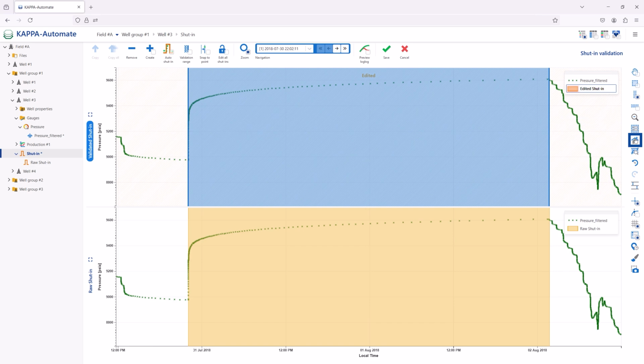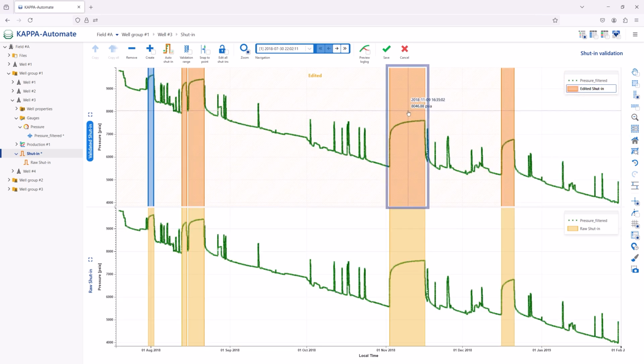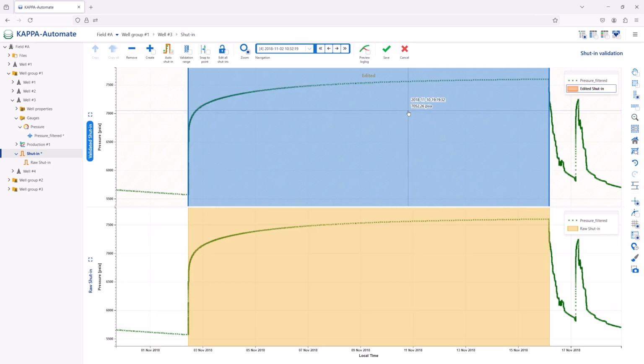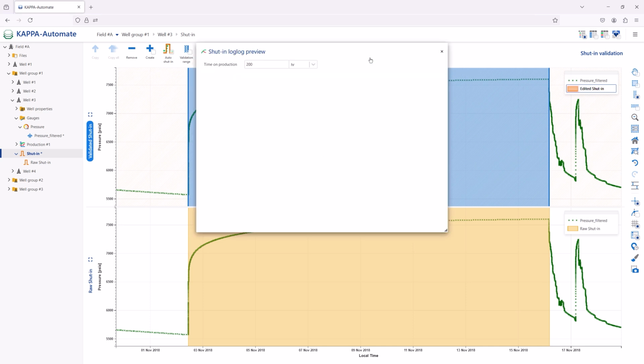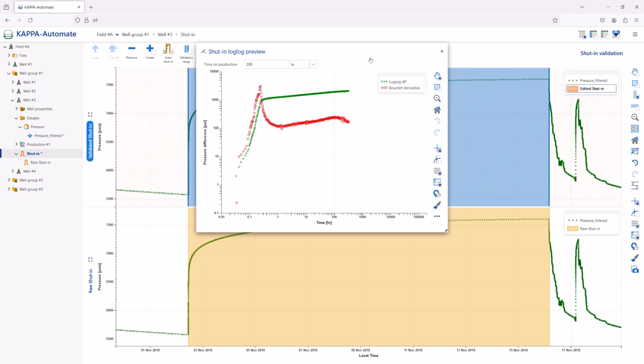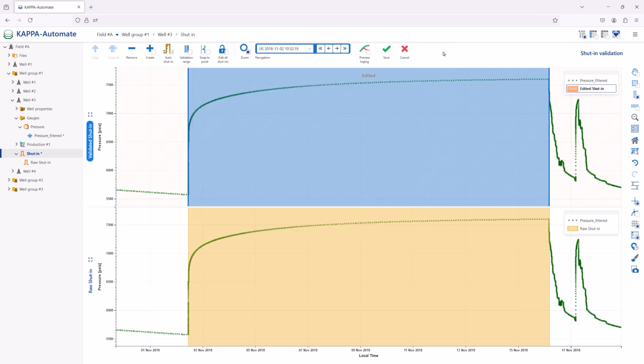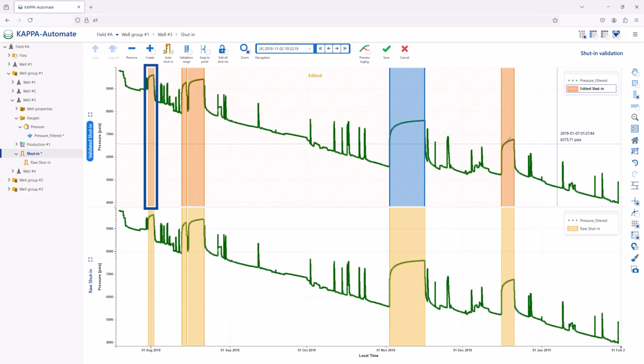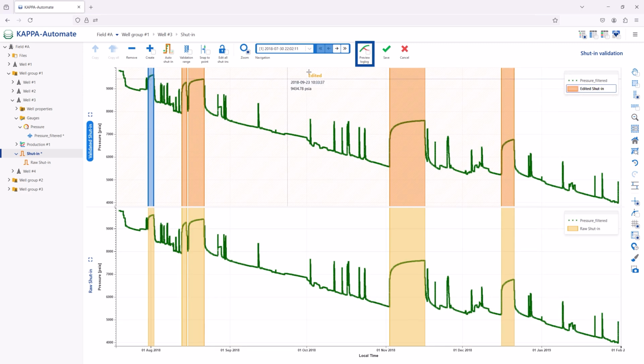Another possible QC could be to see how a selected shut-in would look on the log plot and whether it is interpretable. The Preview log option allows users to view the log plot of the selected shut-in for this purpose. Note that the presence of a rate gauge is not required for shut-in identification.